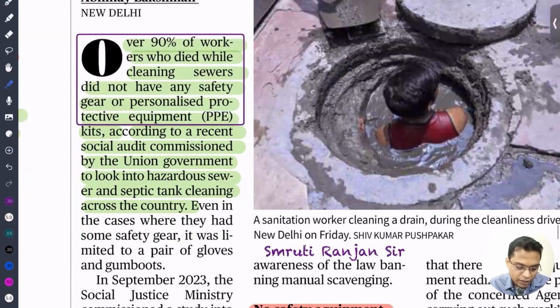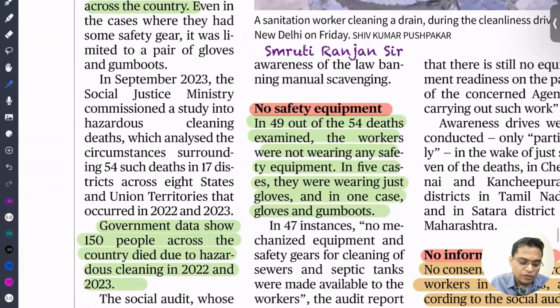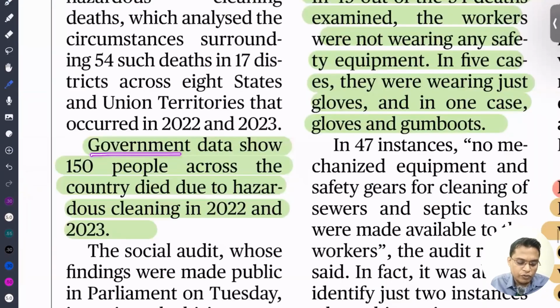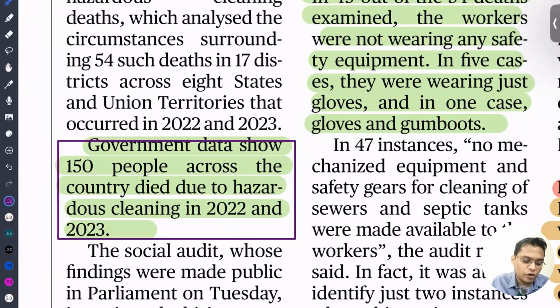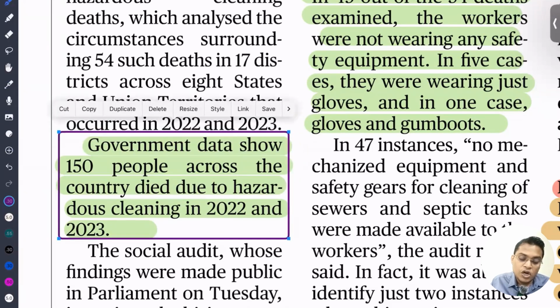So next important here is that data shows that 150 people across the country died due to hazardous cleaning. So these are the official data. For the majority, we don't have a record. So that means the unofficial figure can be quite higher.